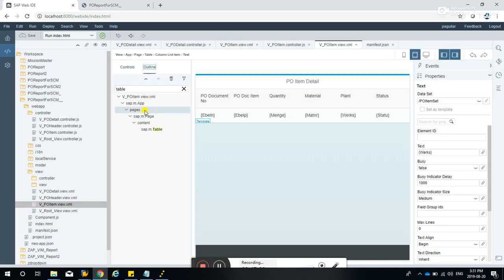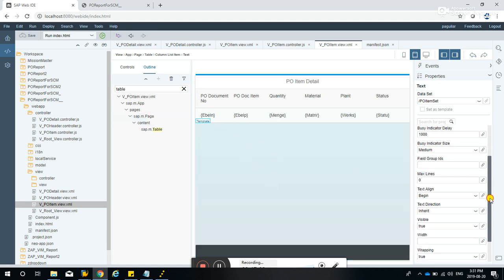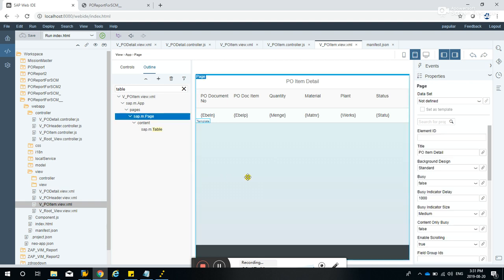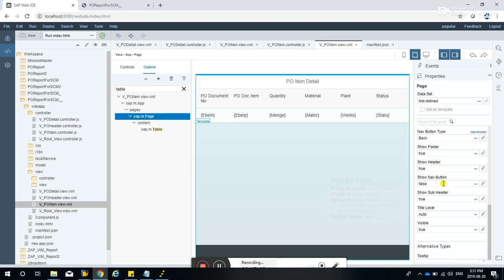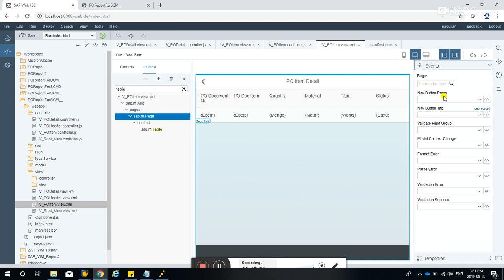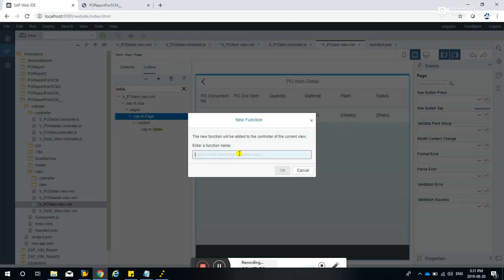Go to outline, hit on the sap.m page, and show navigation button has to be true, and go to events, navigation button press, new function, go to first page.